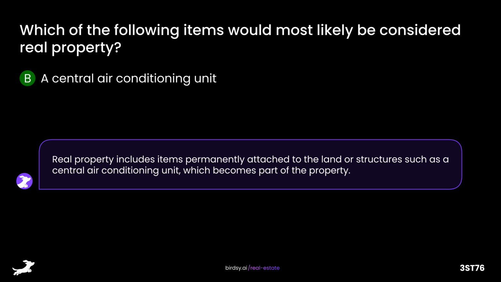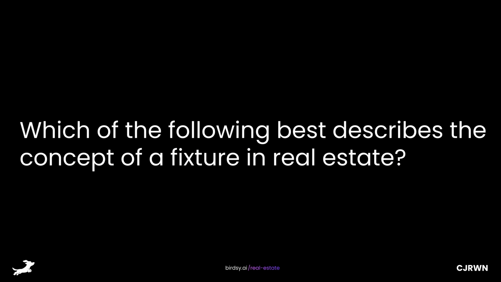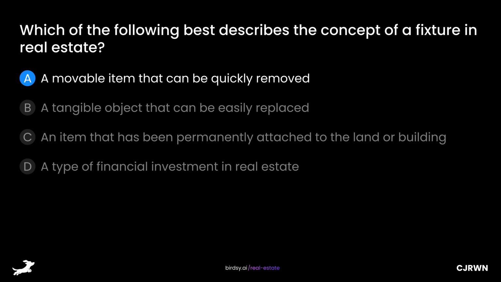Real property includes items permanently attached to the land or structures, such as a central air conditioning unit, which becomes part of the property. Which of the following best describes the concept of a fixture in real estate? Is it A, a movable item that can be quickly removed, B, a tangible object that can be easily replaced, C, an item that has been permanently attached to the land or building, or D, a type of financial investment in real estate?